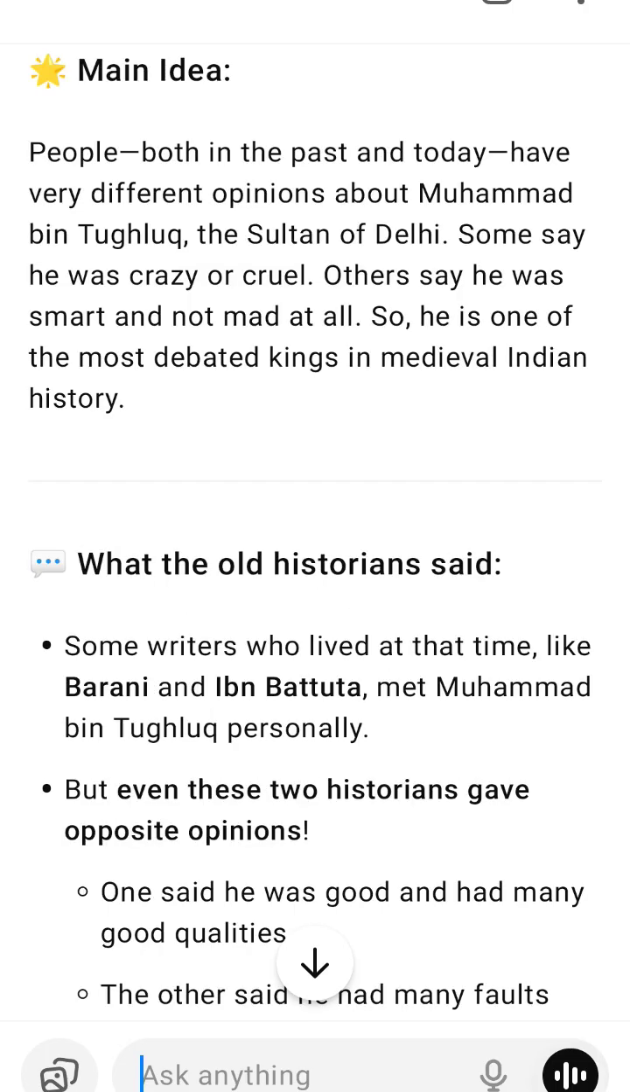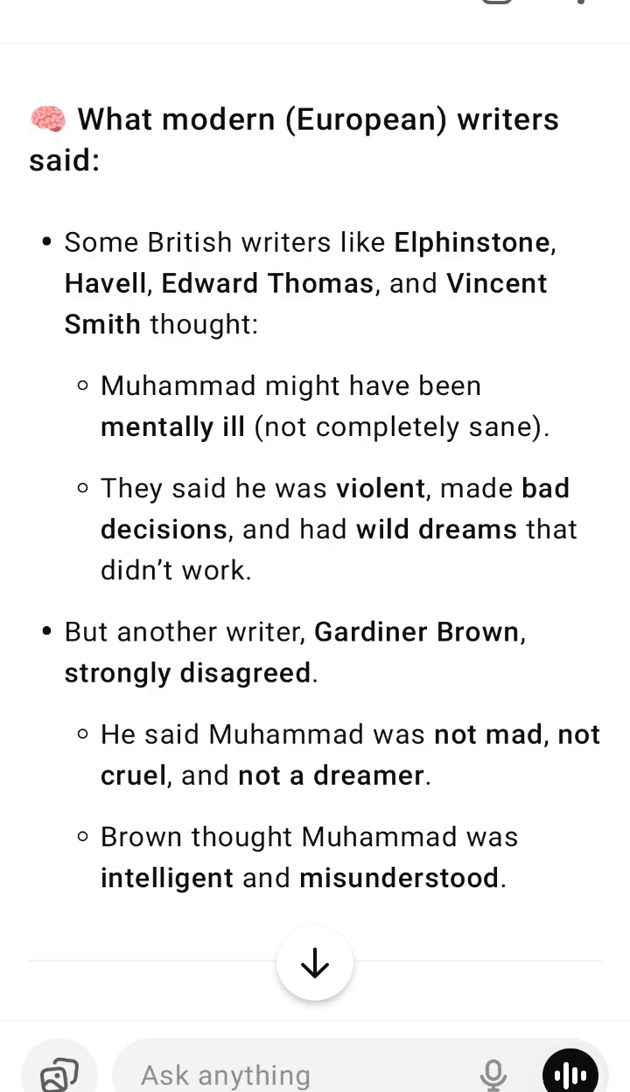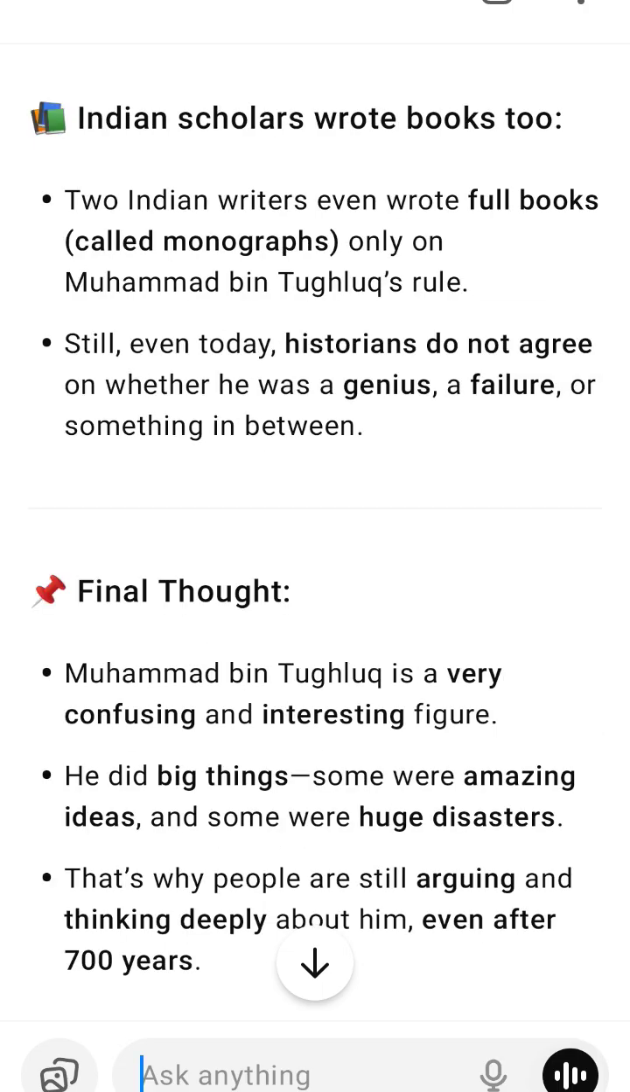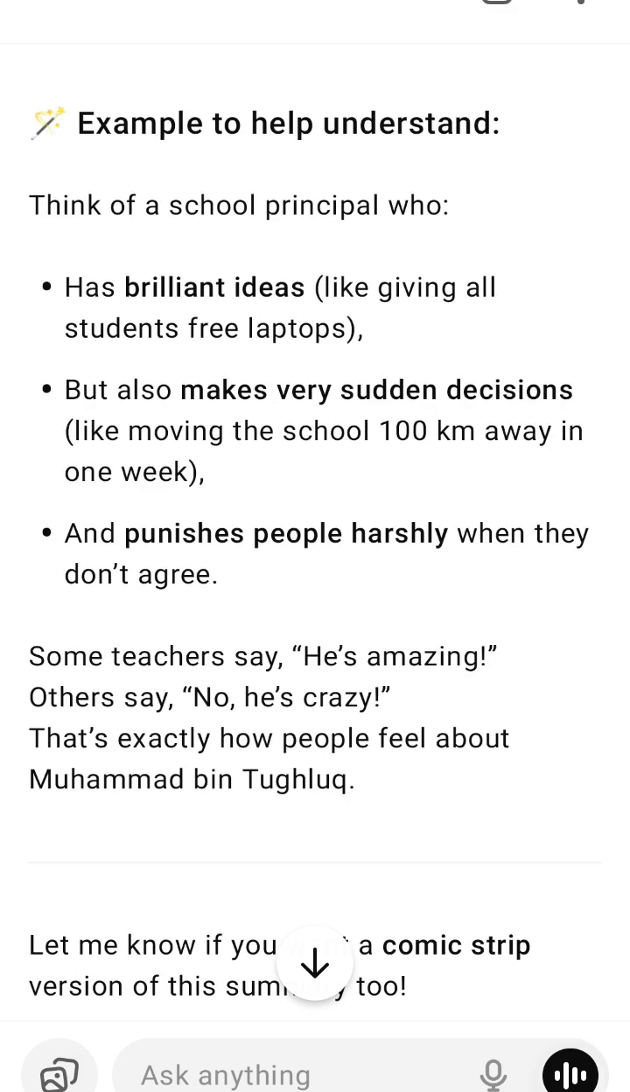Indian scholars wrote books too. Two full Indian books, called monographs, were written only on Mohammed bin Tughlaq's rule. Still, even today, historians do not agree on whether he was a genius, a failure, or something in between. Final thought: Mohammed bin Tughlaq is a very confusing figure, and he did big things. Some were amazing ideas, and some were huge disasters. That's why people are still arguing and thinking deeply about him, even after 700 years.